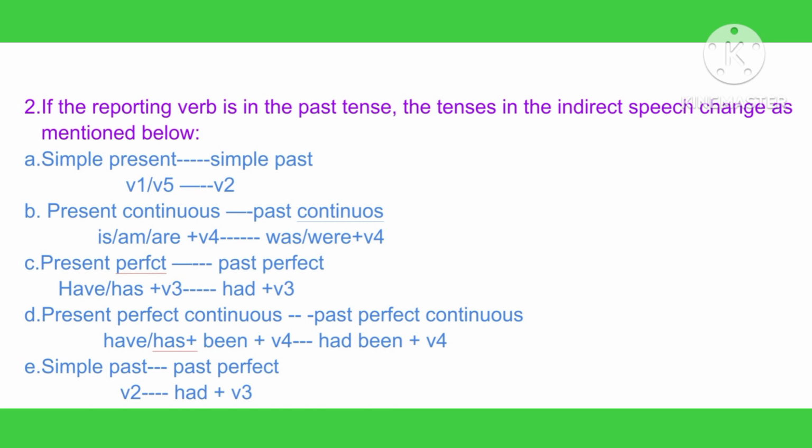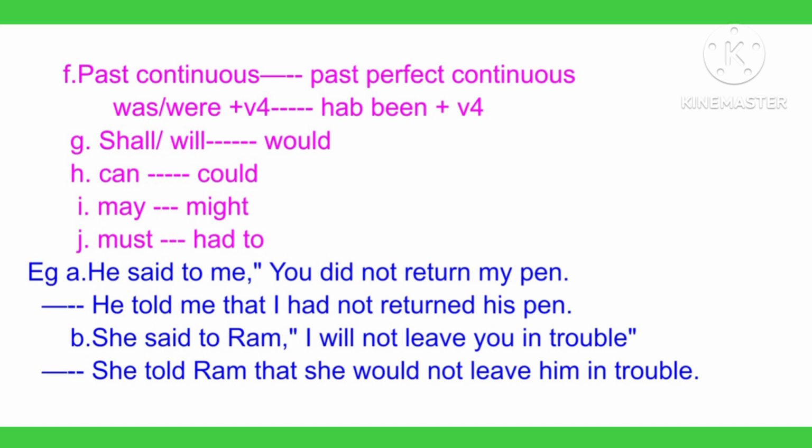D, present perfect continuous changes into past perfect continuous. That means have or has plus been plus V4 changes into had been plus V4. E, simple past changes into past perfect. That means verb 2 changes into had plus verb 3. F, past continuous changes into past perfect continuous. That means was/were plus V4 changes into had been plus V4.